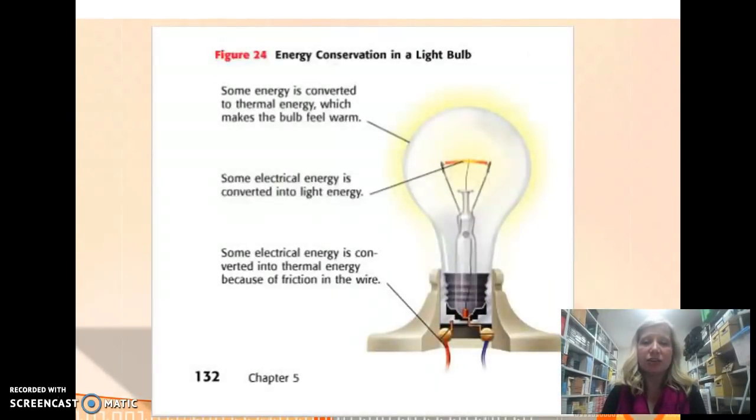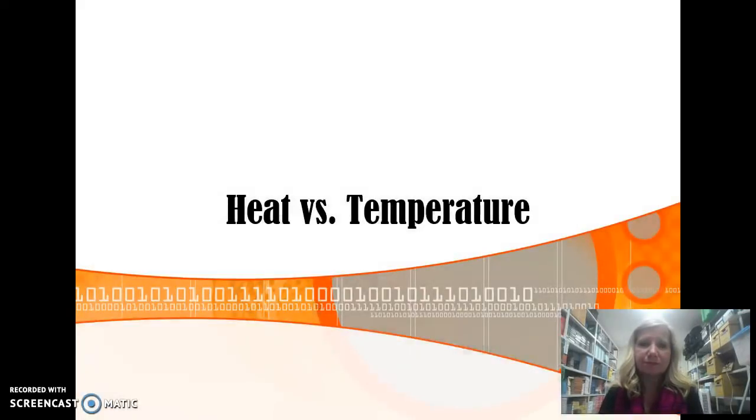So again, you can see here's a light bulb. Some of the energy is converted to thermal energy. It makes it feel warm. It's converted to light energy, the electrical, but it's warm because of the friction in the wire.